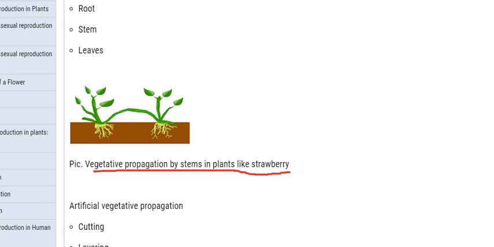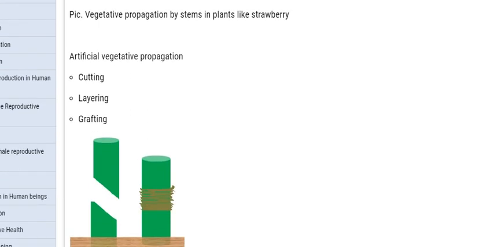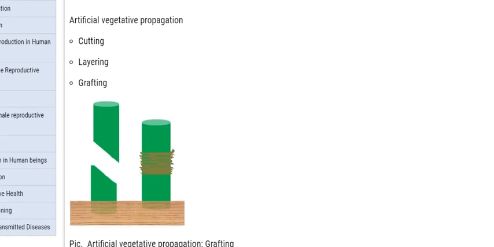Here you can see artificial vegetative propagation. There are different types: cutting, layering, and grafting. Cutting means we cut and we seal it.